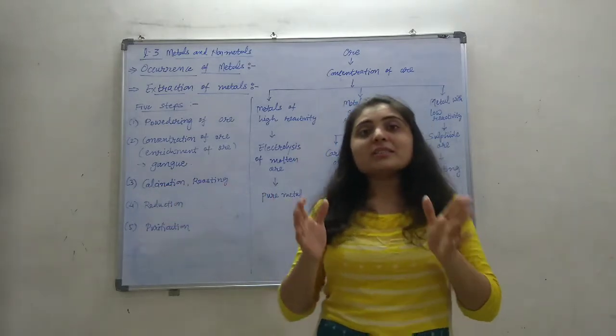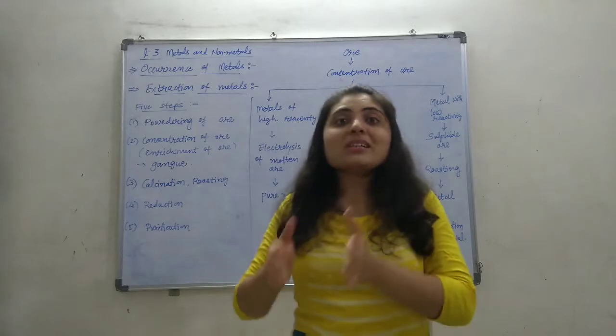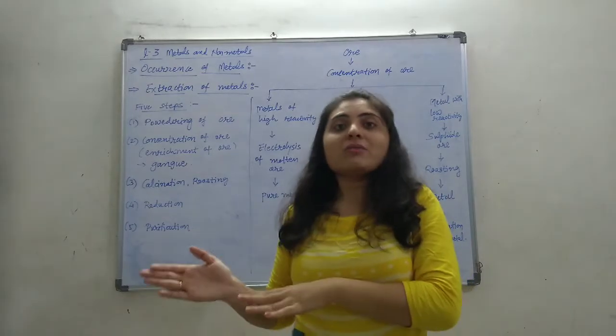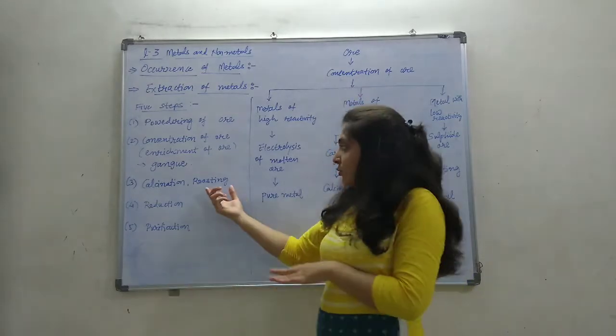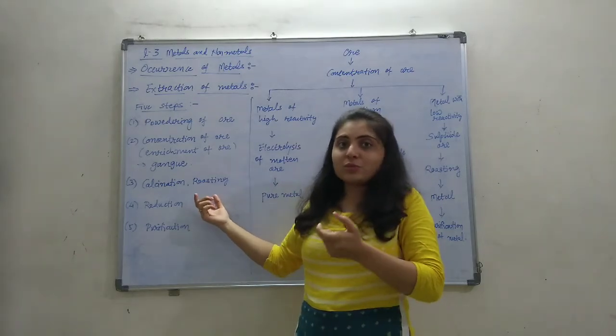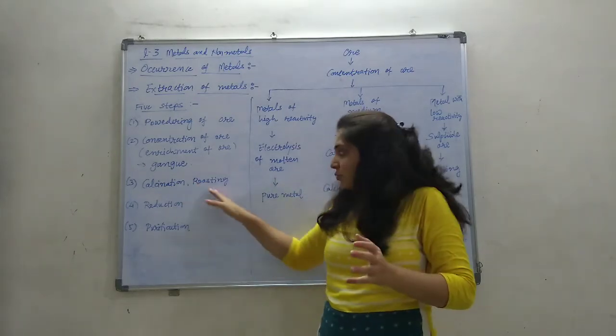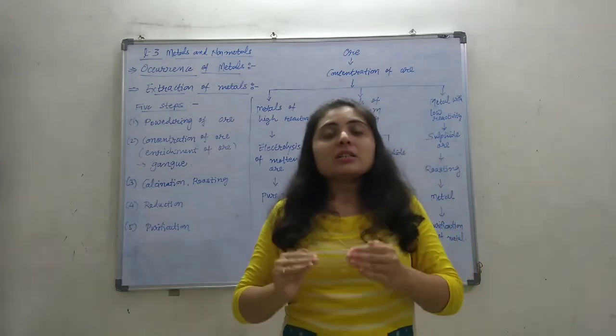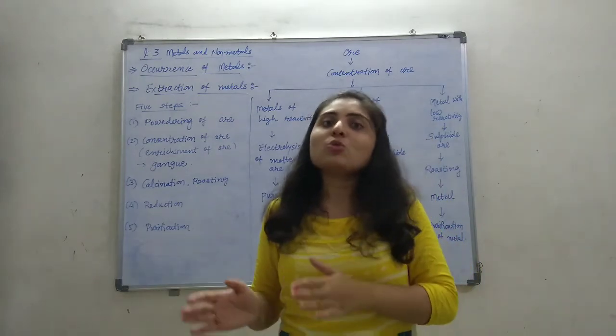And if the metal is in sulfide form, then the metal sulfide should be converted into metal oxide. Conversion of sulfide form to oxide form is called the roasting process. So by these two methods, the metal compounds are converted into oxide form.